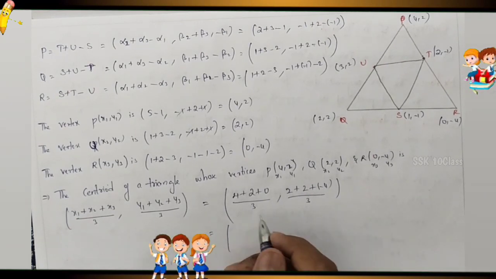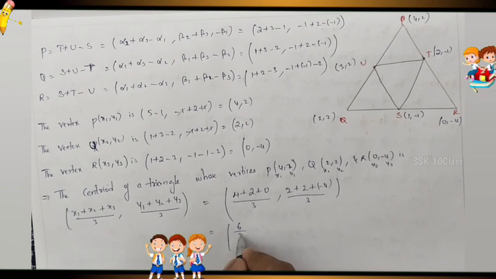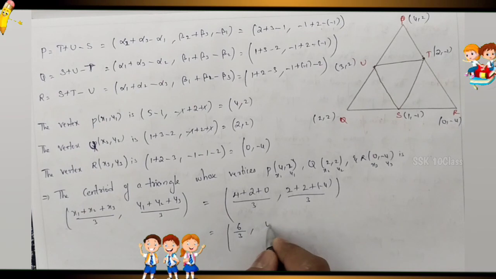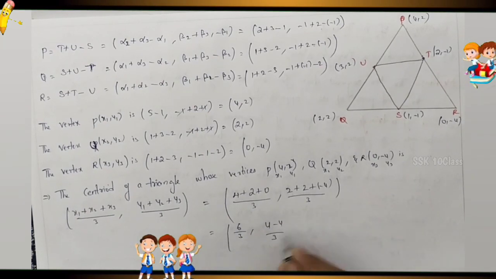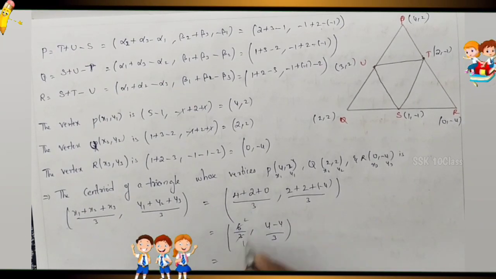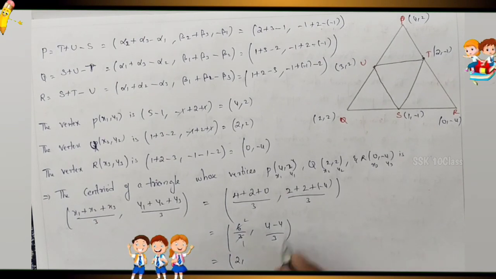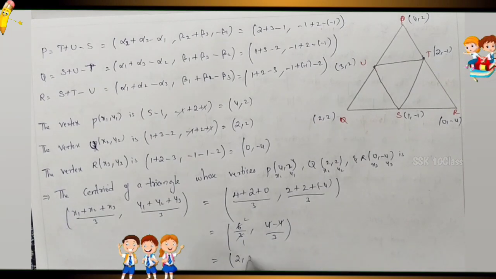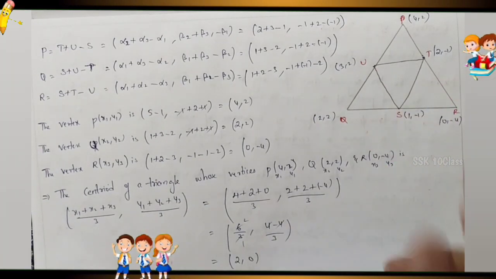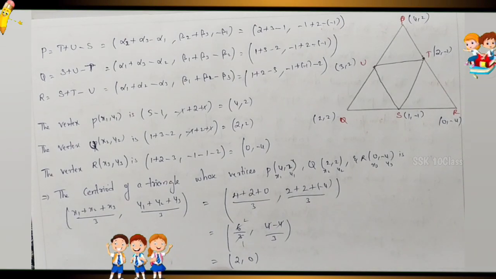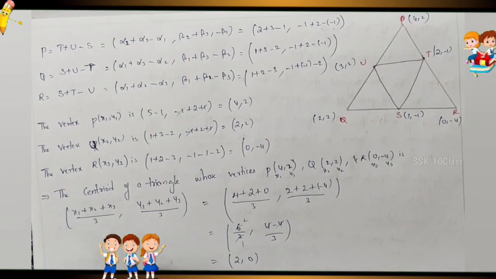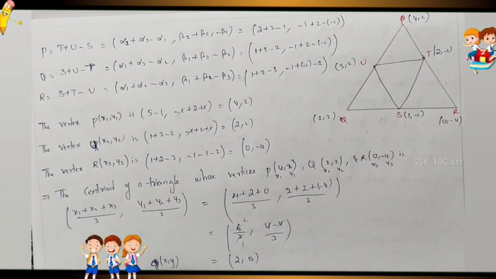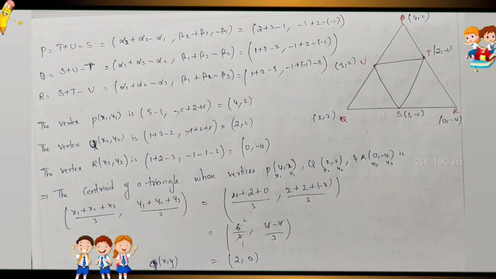Now 4 plus 2 is 6, 6 plus 0 is 6, 6 by 3 is 2. 2 plus 2 is 4, 4 plus minus 4 is 0, and 0 by anything is 0. So the centroid x comma y is 2 comma 0. This is the centroid of the triangle.